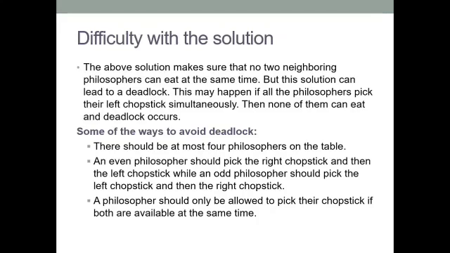There should be at most 4 philosophers at the table. An even philosopher should pick the right chopstick and then the left chopstick, while an odd philosopher should pick the left chopstick and then the right chopstick. A philosopher should only be allowed to pick their chopsticks if both are available at the same time.